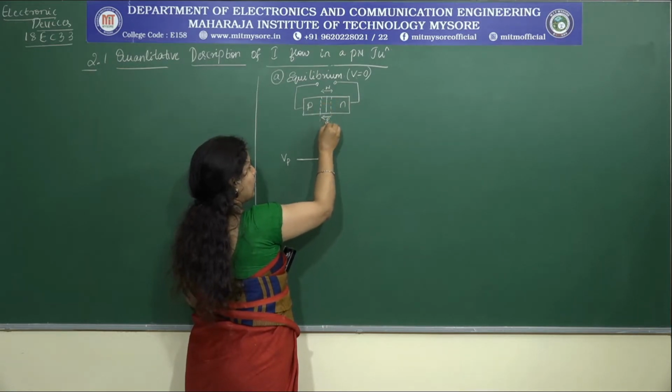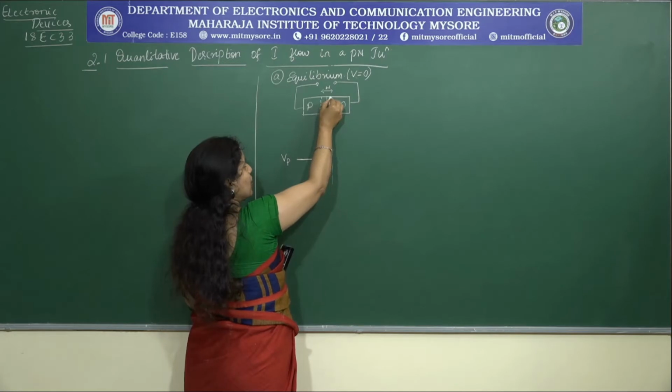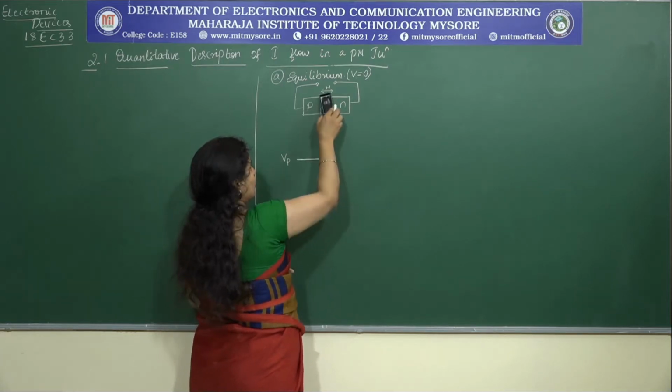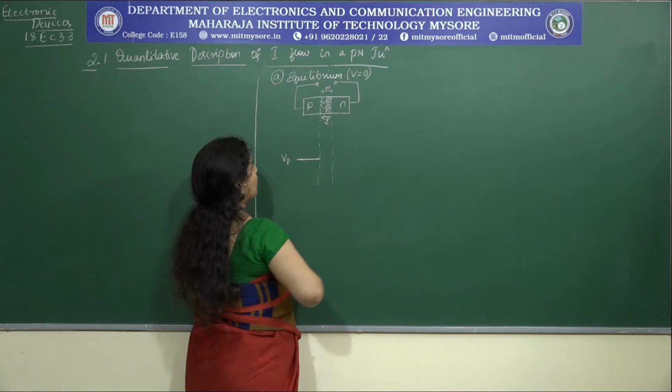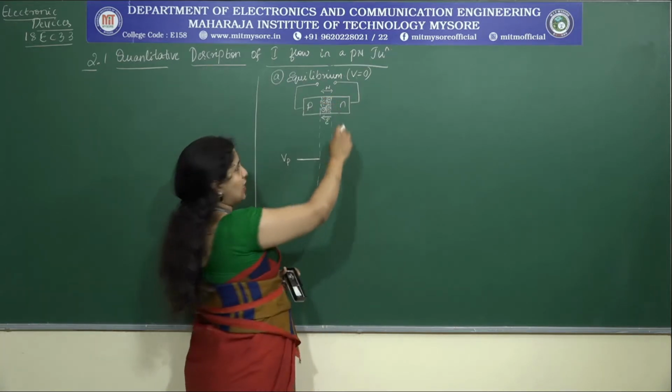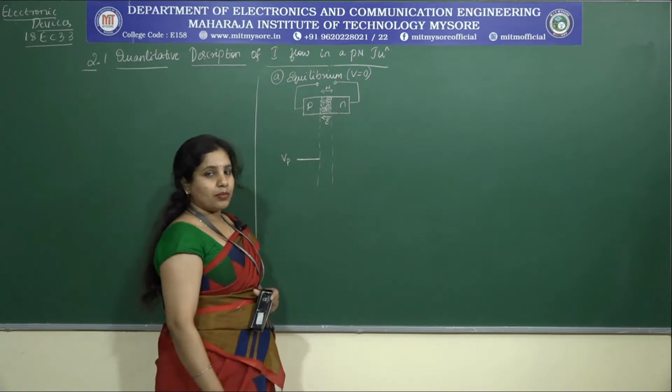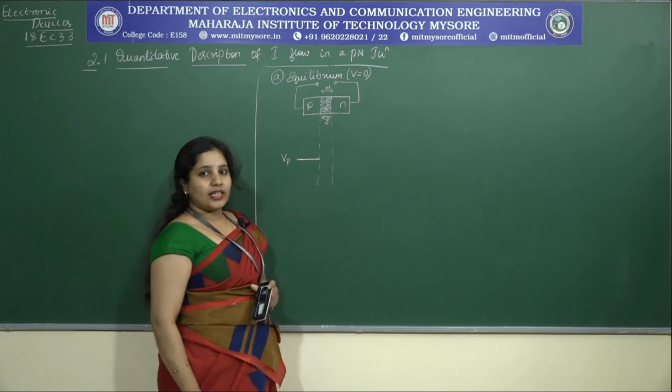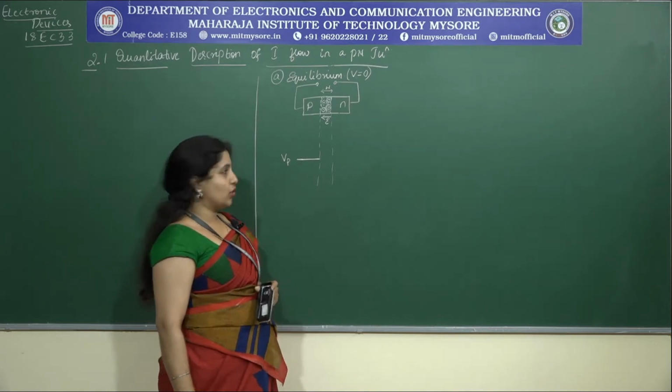How is the electric field being generated? This is in this direction, and these are the uncompensated donor and acceptor ions. So these are uncompensated donor and acceptor ions, and this is how the resultant electric field is present in the transition region.